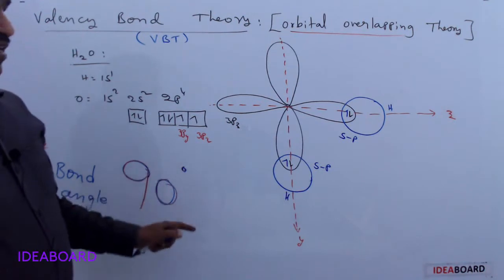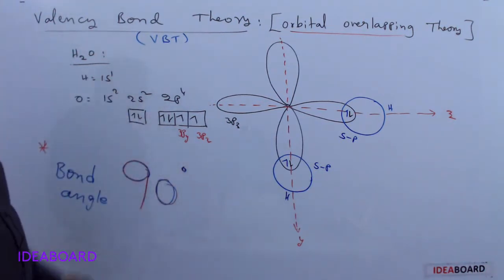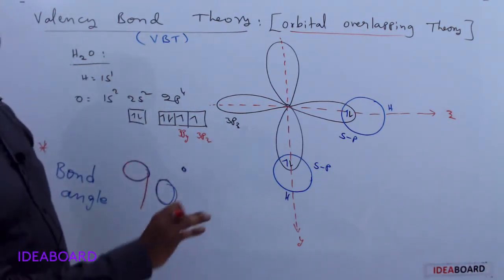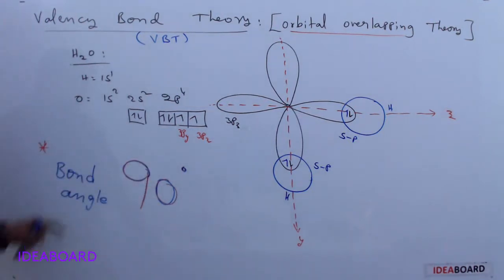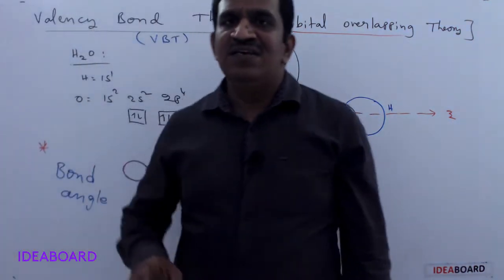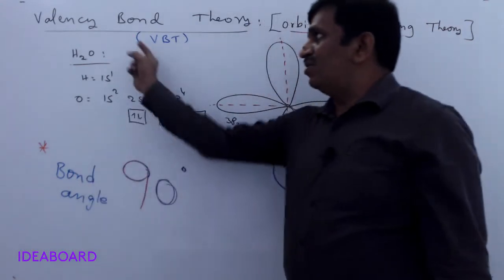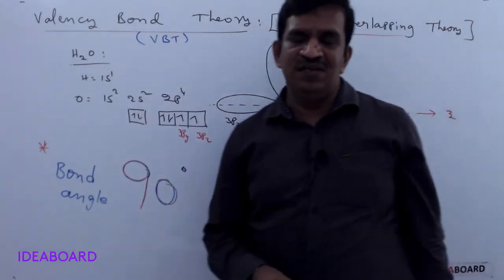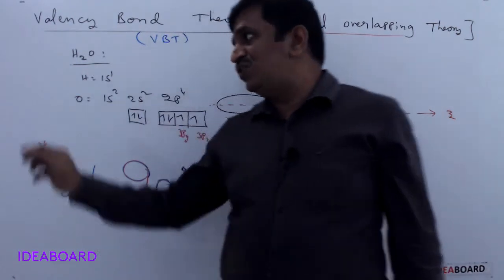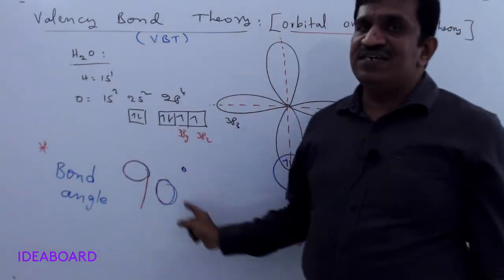But practically it is wrong. The H2O molecule has 104.5 degrees. Why this is, I will explain later. That is a drawback of this valency bond theory. So if they are asking specifically according to valency bond theory or orbital overlapping theory, the bond angle of the H2O molecule is 90 degrees only.